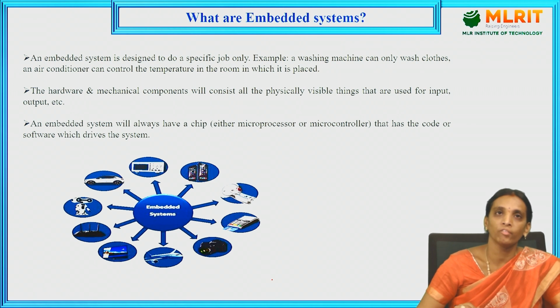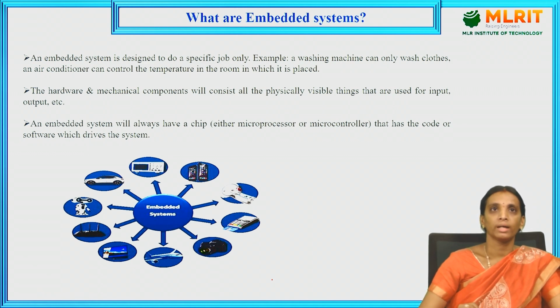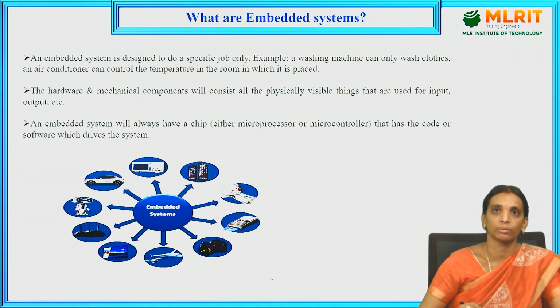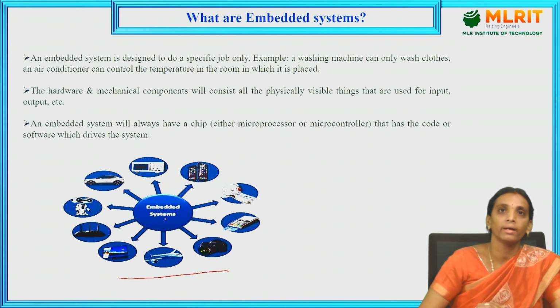So the hardware and mechanical components consist of all the physically visible things that are used for input and output. The embedded system will always have a chip which is used for programming, and in that programming we have to fix the rules which are used for operating the system, that has the code and software which drives the system. So these are the real-time examples of embedded systems.